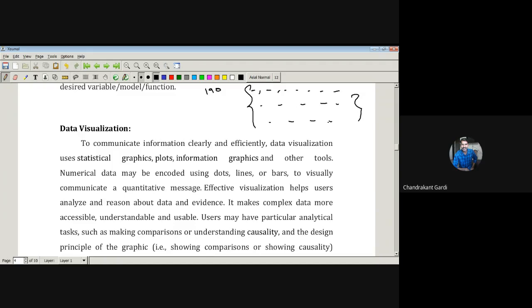these 190 values and coming out with some conclusion based on them is not a task that will be performed in a matter of seconds. It will take time. So instead of this, if we can represent this graphically, like how many times he has scored runs between 10 to 20, how many times between 20 to 30, like that.